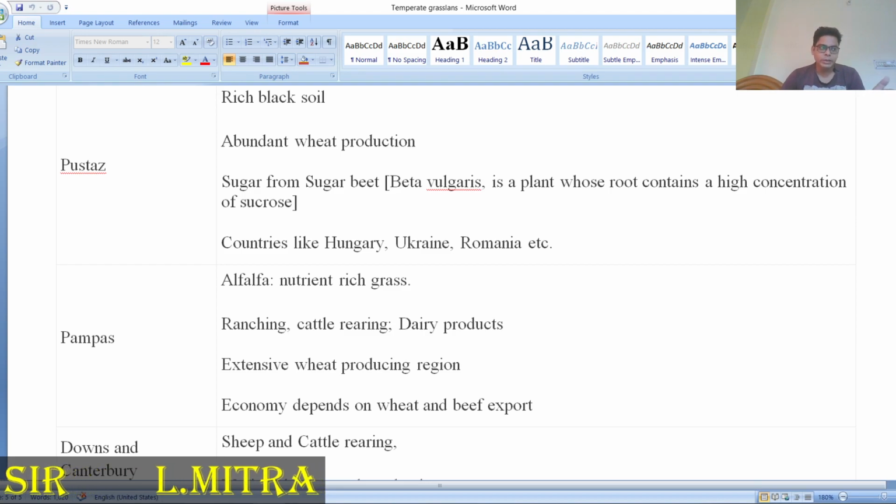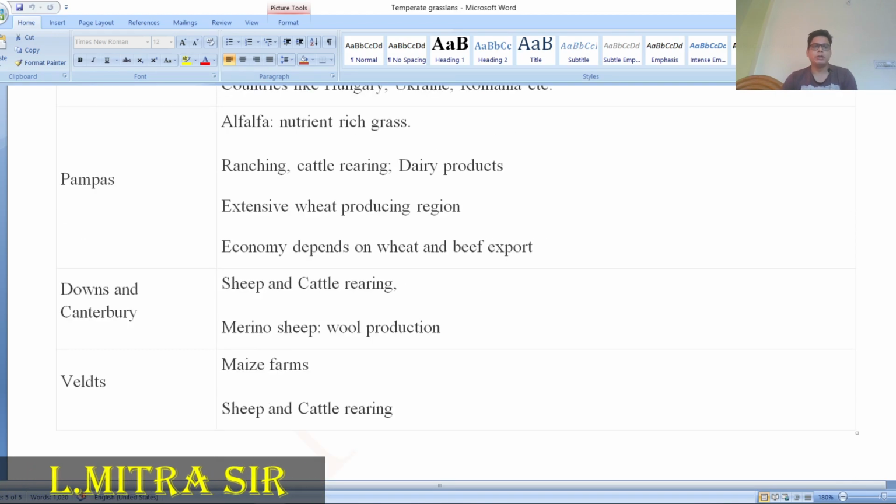The Pampas is in Uruguay and Argentina, and Pampas grassland is found in that area only. These are extensive wheat producing regions, and the economy depends on wheat and beef export. Then come the Downs, where you can see sheep and cattle rearing and Merino sheep wool production, and maize farms and sheep are also found over there.